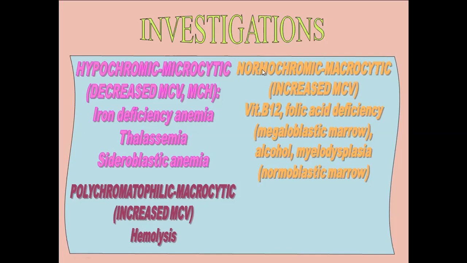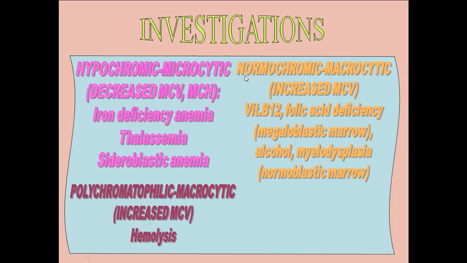Then there is normochromic macrocytic anemia, which means that the MCV is increased, meaning the size or volume of the RBCs is increased. That is, the mean corpuscular volume is increased.